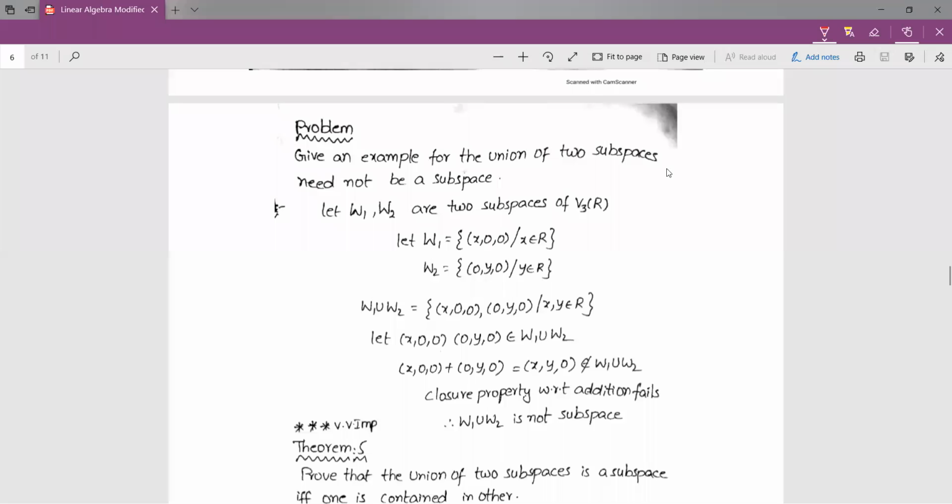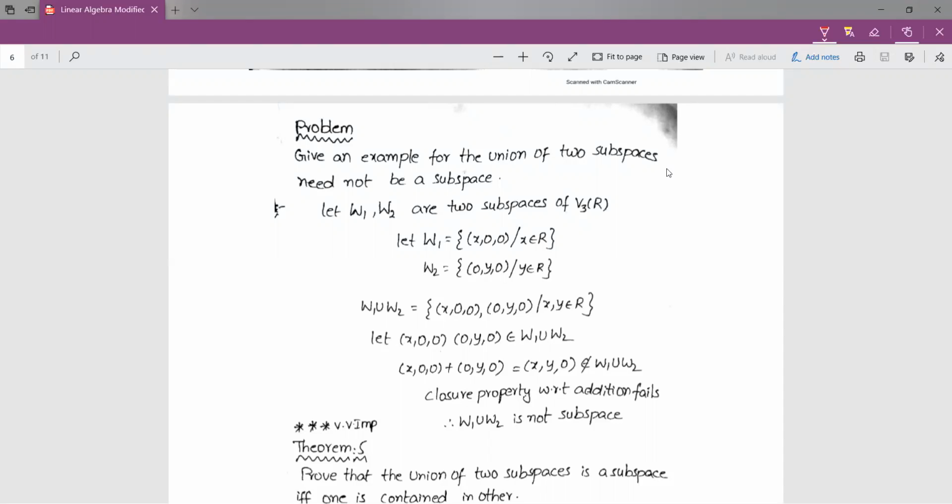In our previous class, we discussed that the intersection of two subspaces is a subspace, and also the arbitrary intersection, that is, the intersection of n subspaces is also a subspace. Coming to the union of two subspaces, it need not be a subspace. So I am giving you one example that the union of two subspaces need not be a subspace.